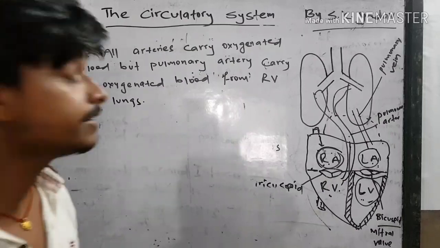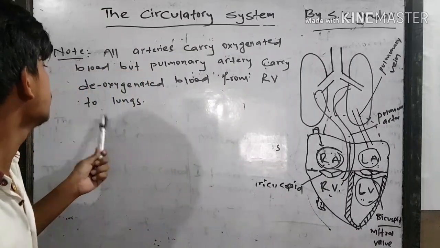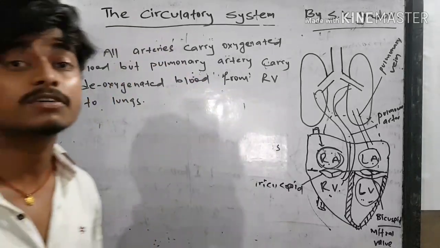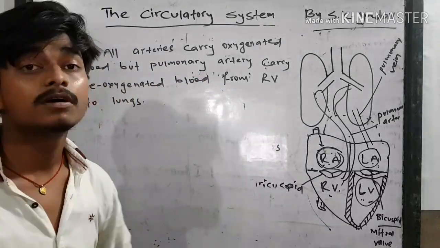There is also one artery which is present in the womb of the mother during the fetus stage. The artery name is umbilical.